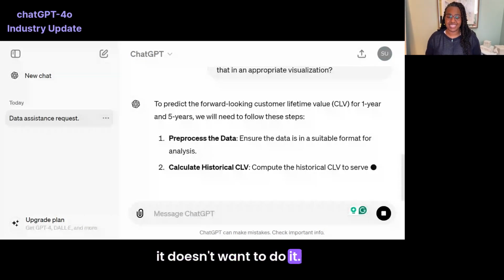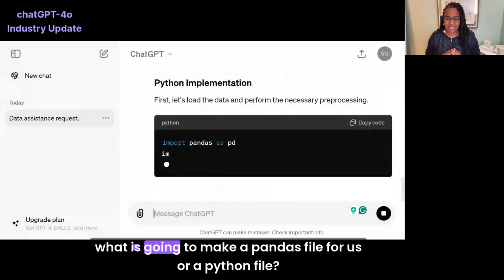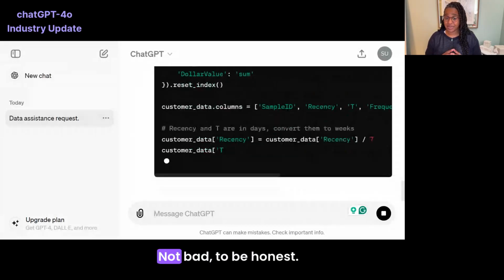Oh, it doesn't want to do it. I know how to do these things. Oh, but it's going to make a pandas file for us, or a Python file. Oh, it's making a Python. Okay, not bad, to be honest.